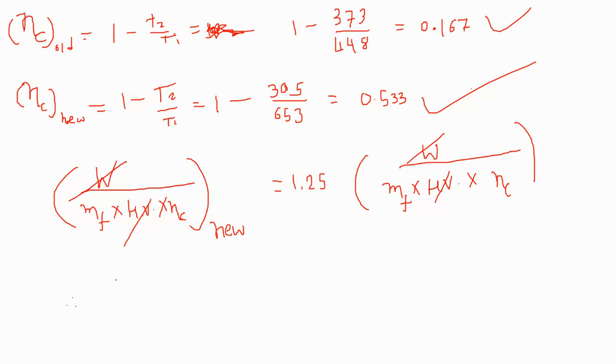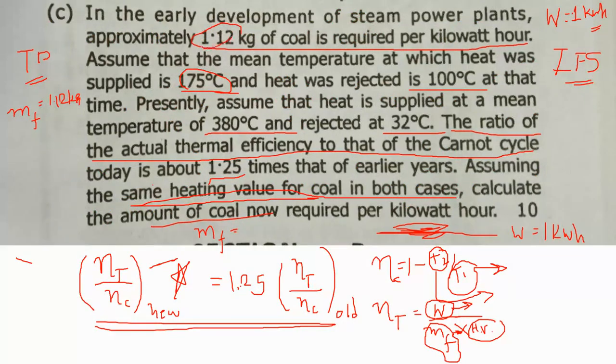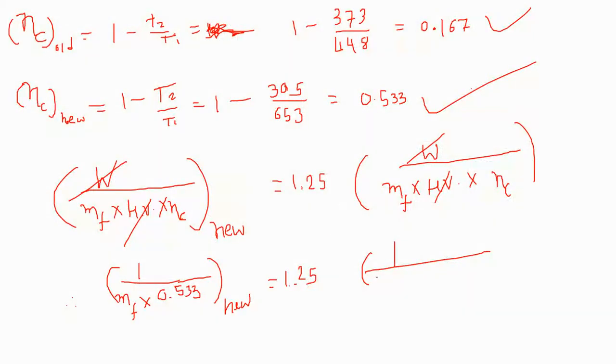Now we have 1 upon the mass of coal or mass of fuel, upon the Carnot cycle efficiency for the new type of power plant, 0.533, is equal to 1.25 times 1 upon the mass of coal used, which is 1.12 kg, and the efficiency of the Carnot cycle, 0.167, for the old plant.